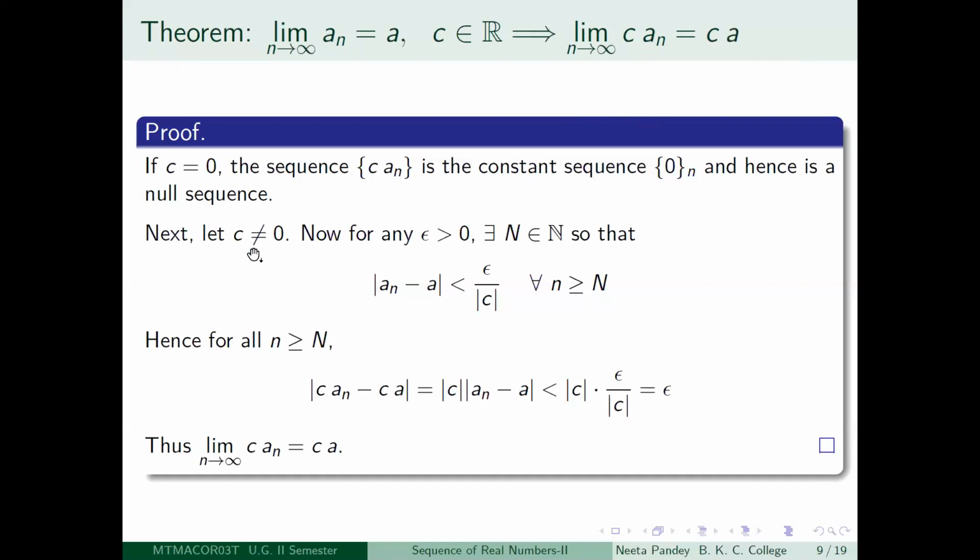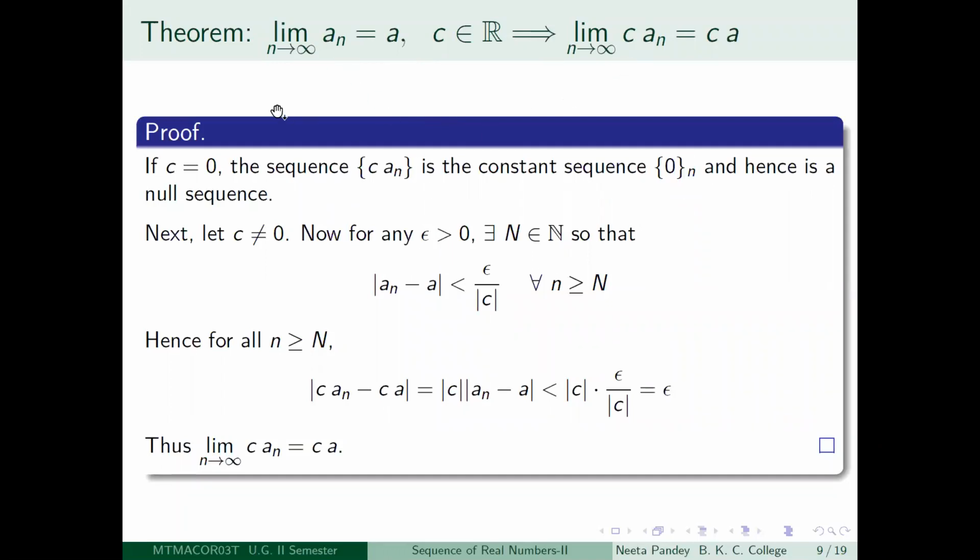Next, we take the case when c is non-zero and take any epsilon greater than 0. We have to find a capital N so that a certain inequality holds. We will use the fact that limit n tending to infinity of an is equal to a here. So whatever is given, we use that to prove what we have to.